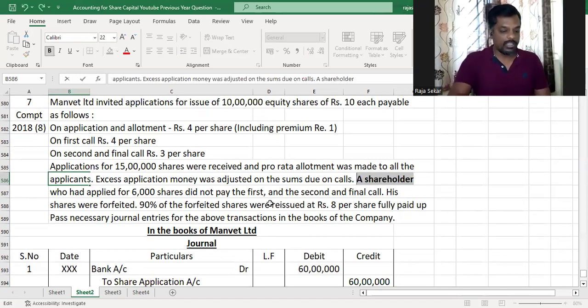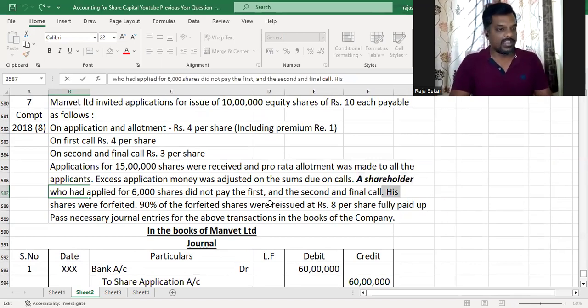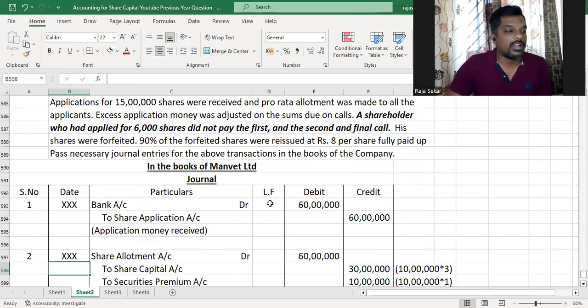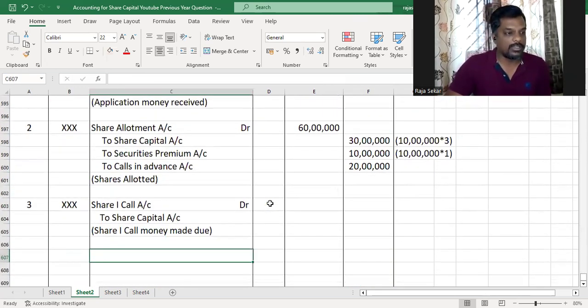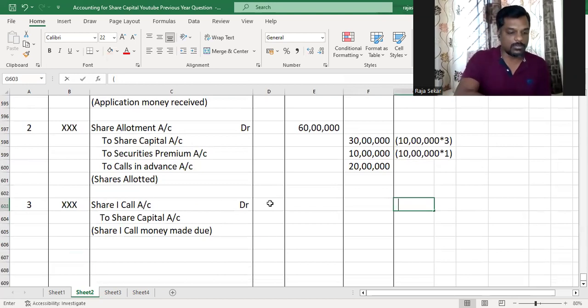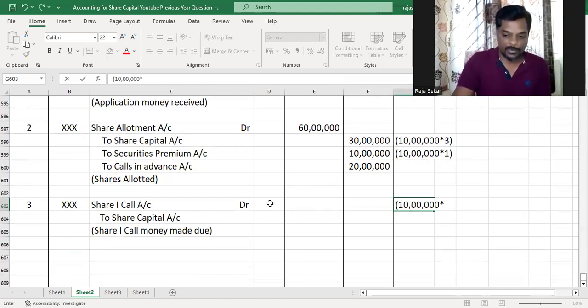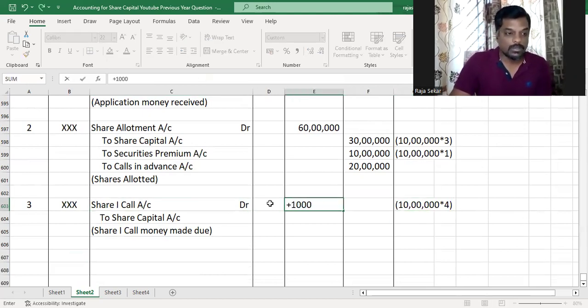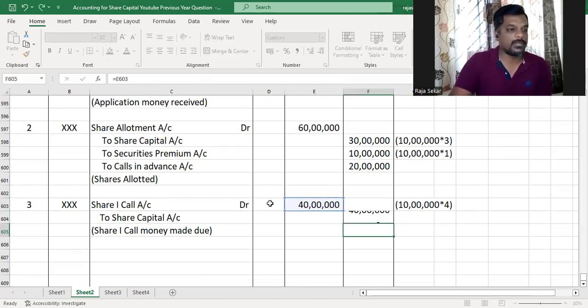And we also have to make a note of the fact that while receiving first call, there is some calls in arrears. Okay. But now we are only making due. And on the 10 lakh shares, we are making the first call money of 4 rupees per share due. So that will be 10 lakh into 4, which is 40 lakh.